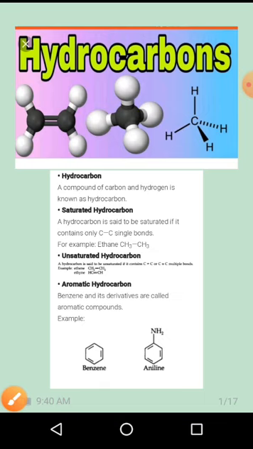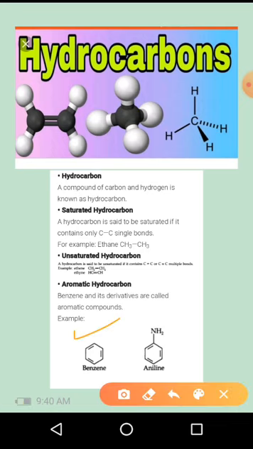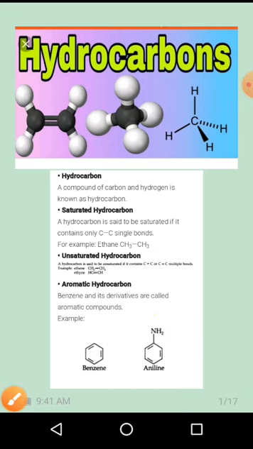Next one is aromatic hydrocarbons. Benzene and its derivatives are called aromatic compounds. So either the benzene compound or the derivatives of benzene, meaning the substituted benzene compounds, are called aromatic hydrocarbons. Hydrocarbons are the combination of carbon and hydrogen.